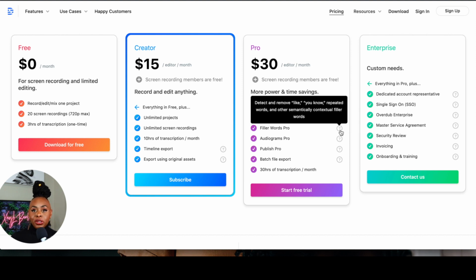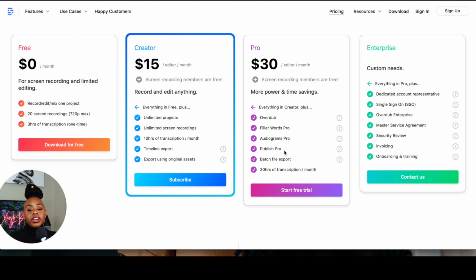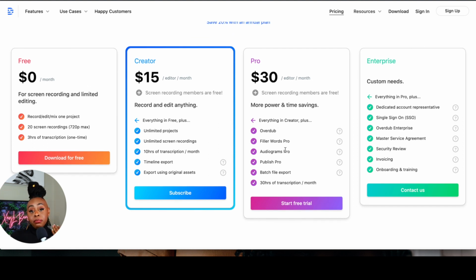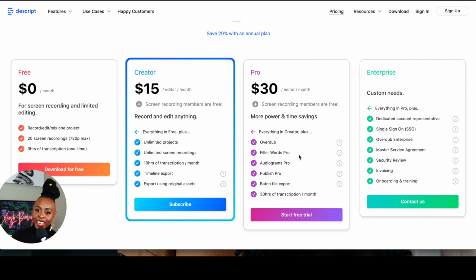And removing filler words, that's a no-brainer to me because you would have to hire somebody to do that. And so for this, you can just have it remove those filler words, and you'll get access to audiograms as well, right? And so many other things, plus 30 hours of transcription per month, hello, that's a dream in itself, right? So I think that for me, Pro is what I would go with. $30 a month for all of this is a no-brainer.